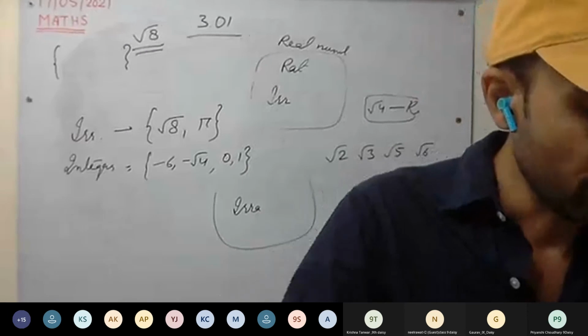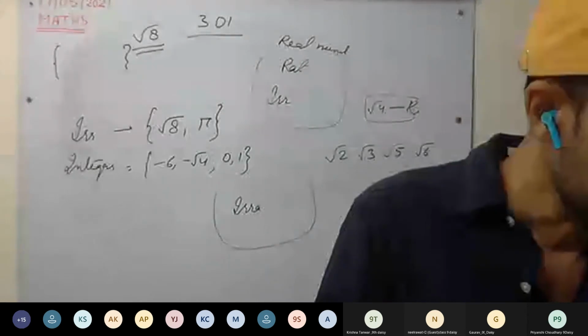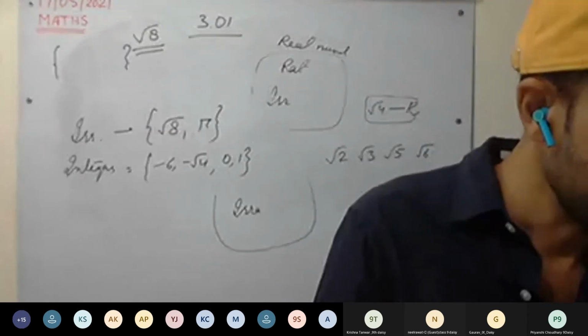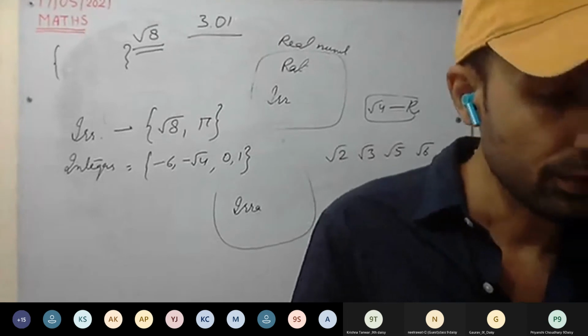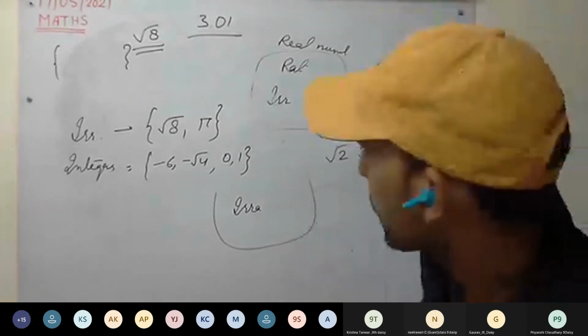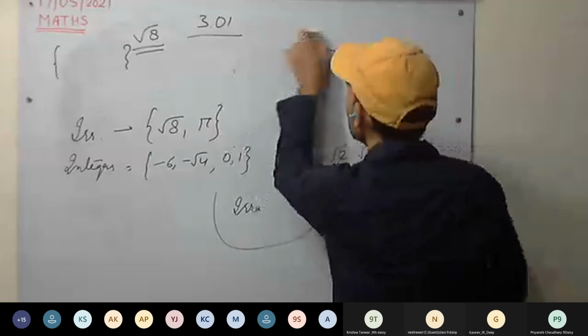Okay. Now 5 minutes are remaining. Represent each of the following on different number lines. So we'll plot on the number line. I'll explain now how to plot it on the number line.